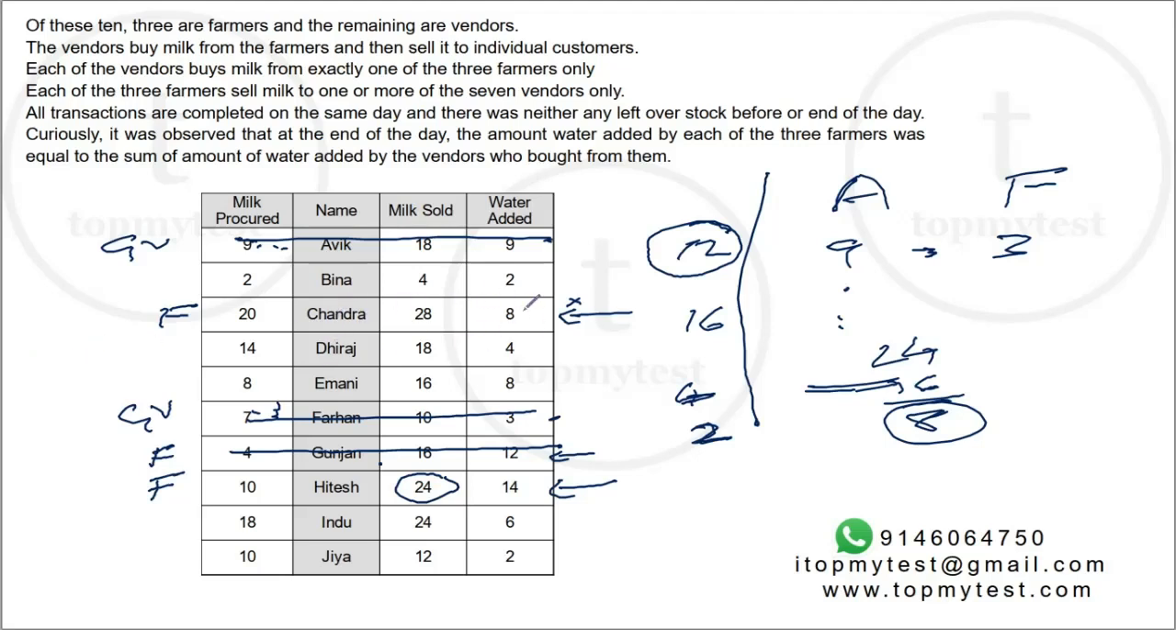Okay, now let's try to look at Chandra. Chandra has 8 water added, so his vendors combined will add 8. So Imani, if Imani buys from Chandra, basically Chandra cannot sell to anyone else. But Imani buys only 8 liters, whereas Chandra has to sell 28. So Imani cannot buy from Chandra. Imani also cannot buy from Gunjan. So Imani will buy from Hitesh. So Imani will be Hitesh's vendor.